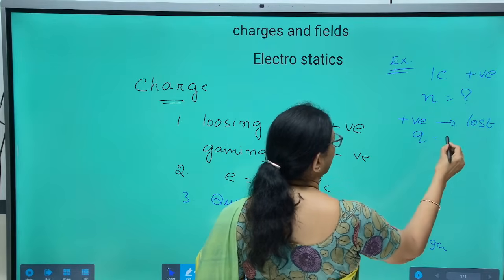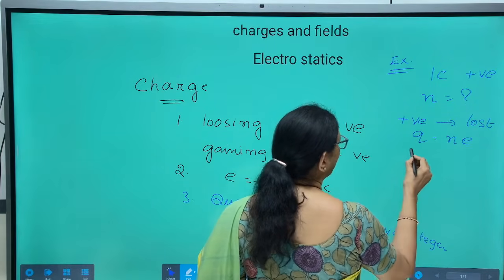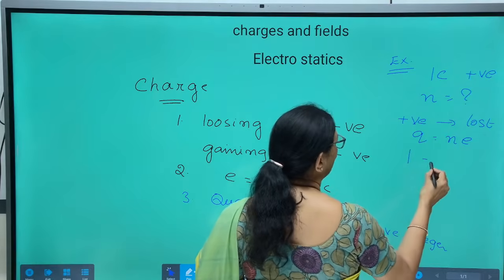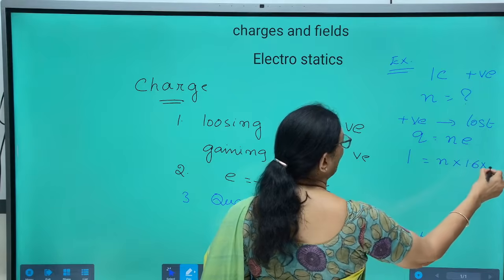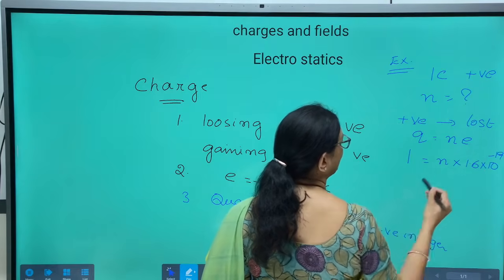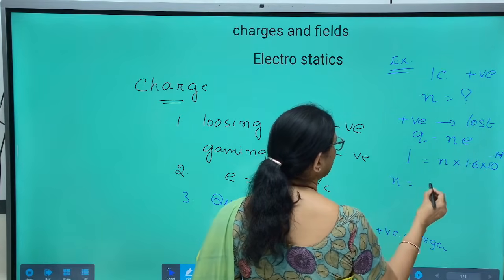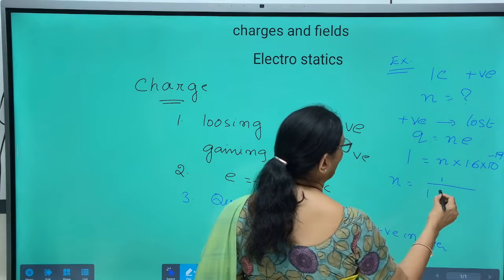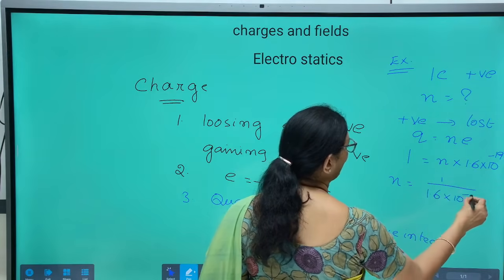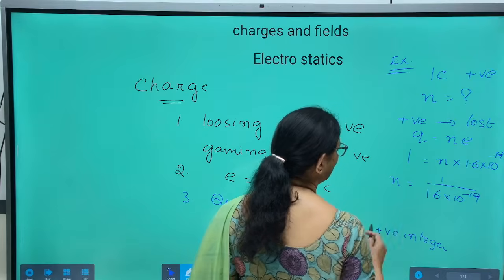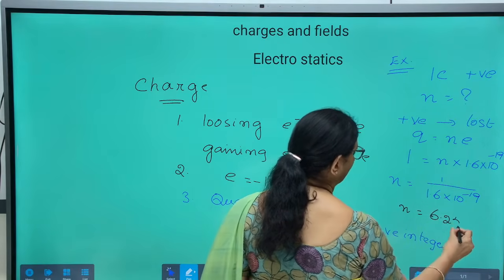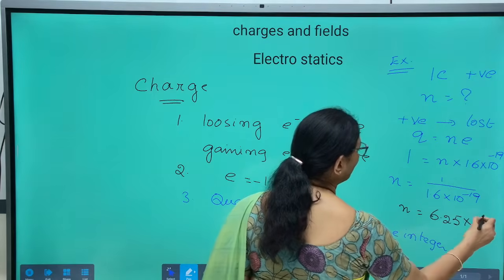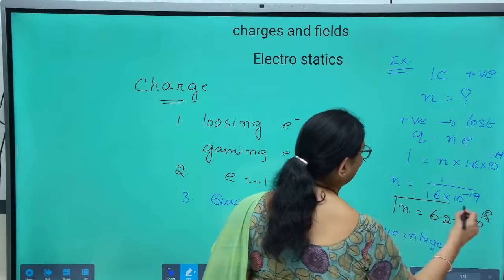As Q is equal to Ne, Q is 1 coulomb, N we do not know, and charge of electron is 1.6 into 10 power minus 19 coulombs. So, N is equal to 1 by 1.6 into 10 power minus 19, which simplifies to 6.25 into 10 to the power of 18.